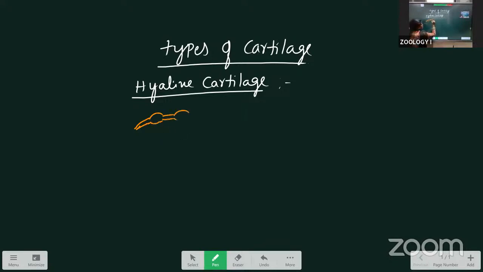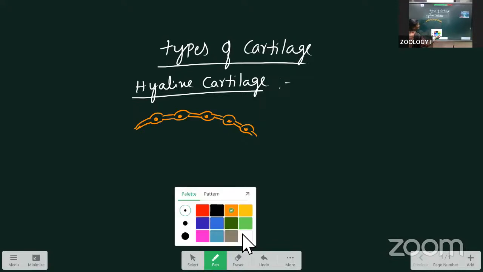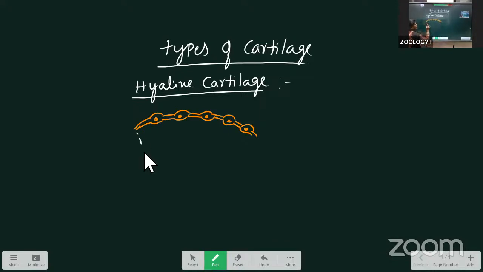This is the outer layer that we call the perichondrium, the outer covering layer of the cartilage. Inside that, a number of chondroblasts are there, surrounded by lacunae.